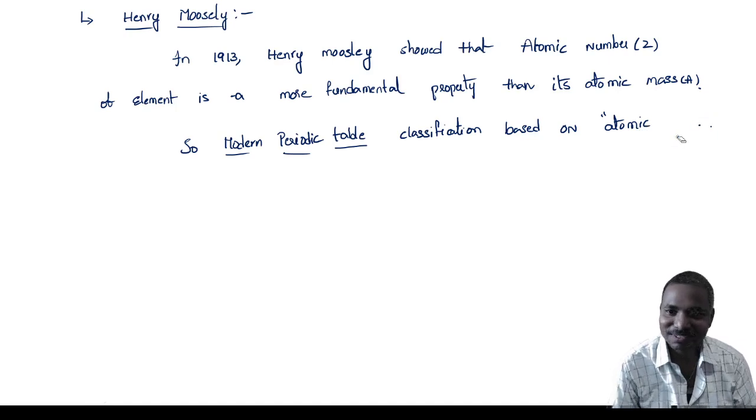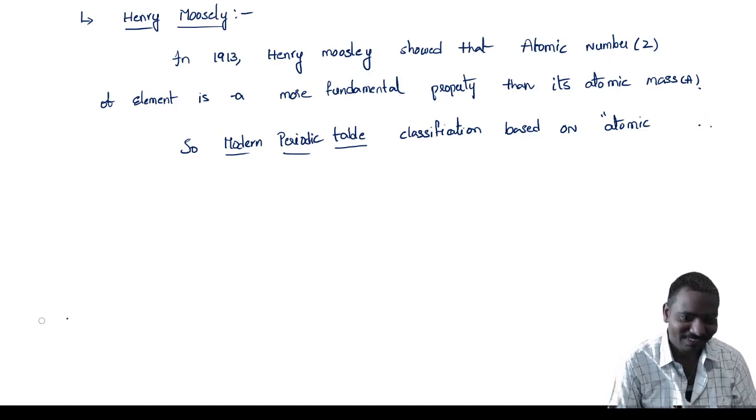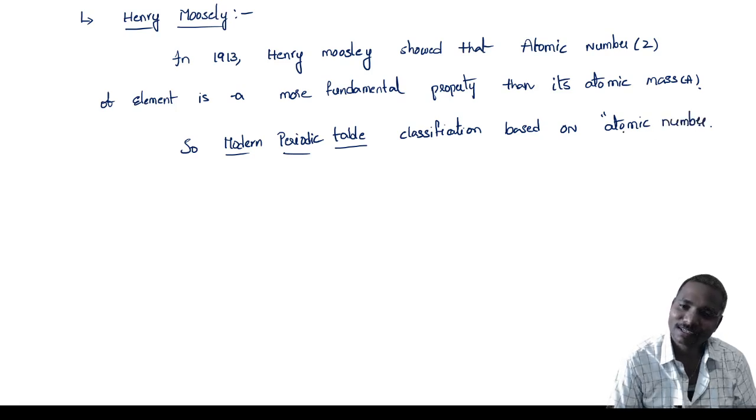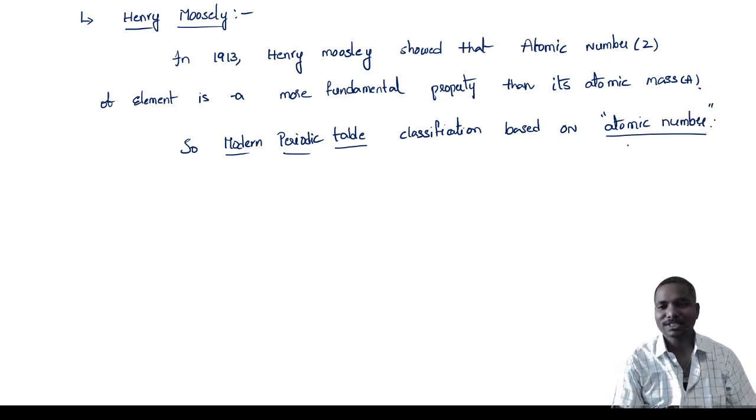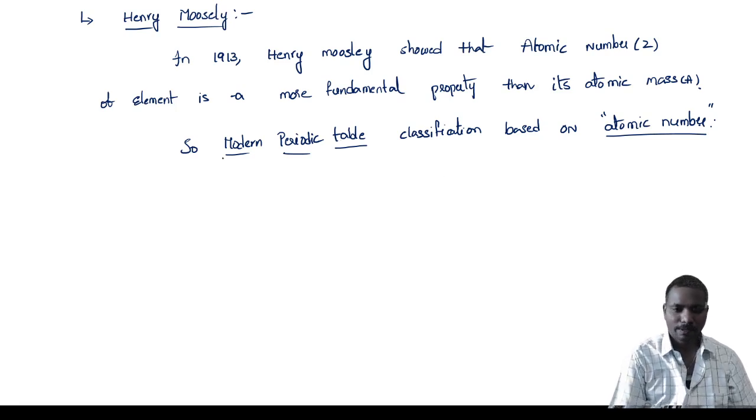According to Henry Moseley or the modern periodic table, the classification is based on atomic number. So the modern periodic table classification is based on atomic number.